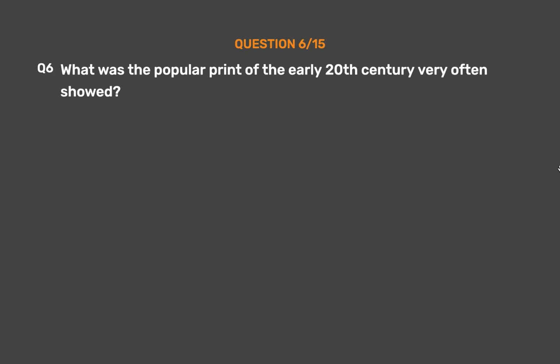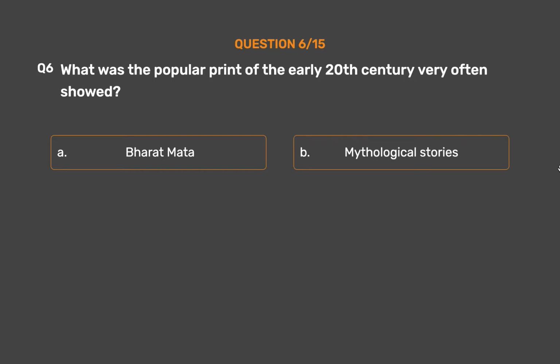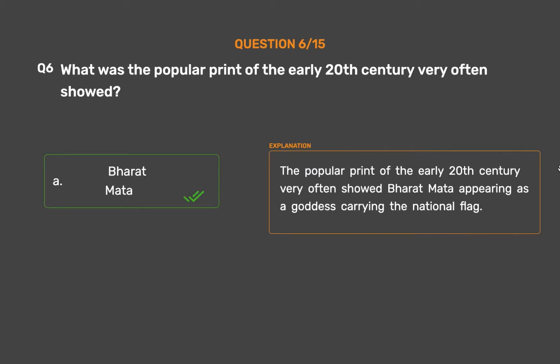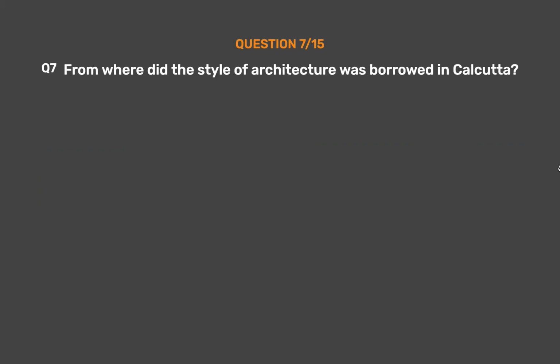Question number 6. What was the popular print of the early 20th century very often showed? Option A. Bharat Mata. Option B. Mythological stories. Option C. Religious themes. Option D. Children's stories. The correct answer is Option A. Bharat Mata. The popular print of the early 20th century very often showed Bharat Mata appearing as a goddess carrying the national flag.